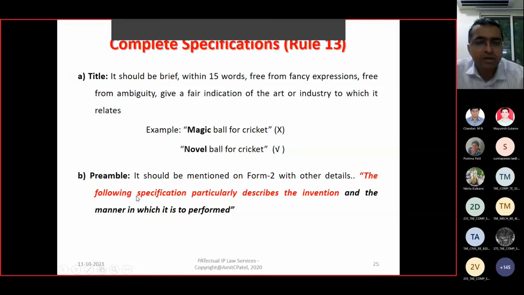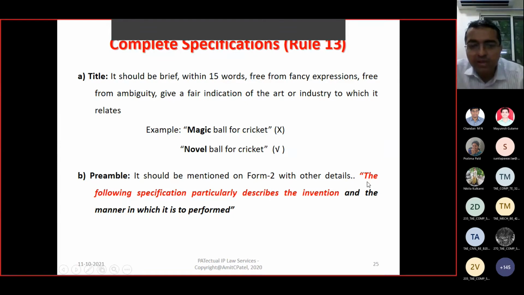Preamble: in the patent application, it should be mentioned on Form 2 on the first page, and this is the standard format. If you are just filing provisional, only the red letters are to be given, and for complete, the entire line in inverted commas.